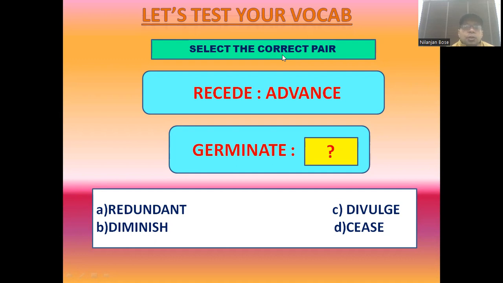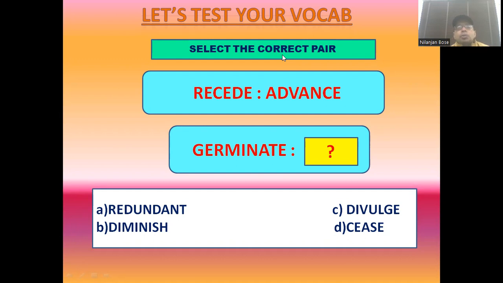And out of the four options, if I am going through all the options, you are finding the first option is written redundant. Redundant means unnecessary. Diminish is reduce. Option C, divulge, it means to express something. And cease means stop. Yes, exactly. This is the word which should be the opposite of the word germinate. The opposite of germinate should be stopping, and that is cease, and it means stop.